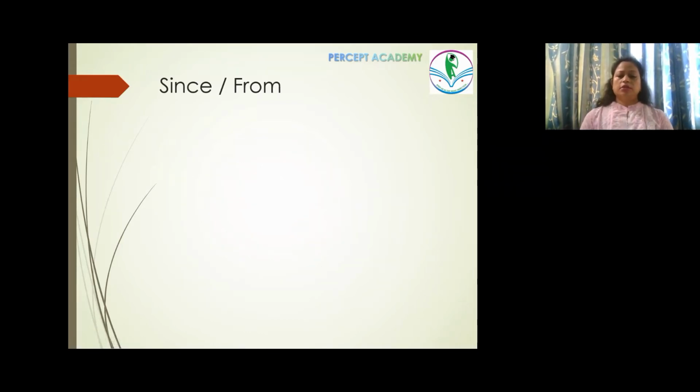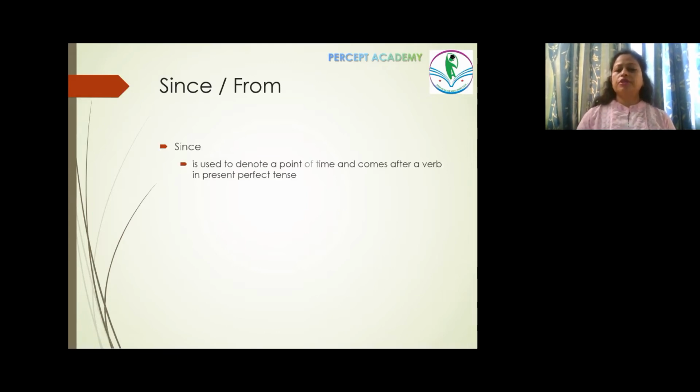Now the next confusing thing is since and from. Both denote something has been happening since some time in the past. However, the difference between the two is very apparent: since is used to denote a point of time and comes after a verb in present perfect tense. For example, he has been ill since last Friday.